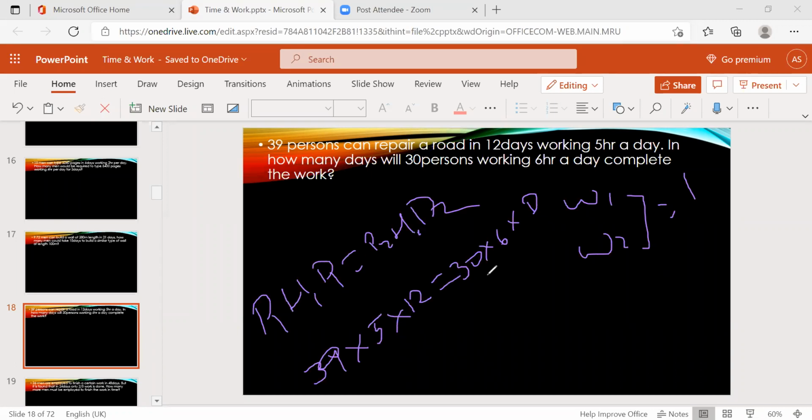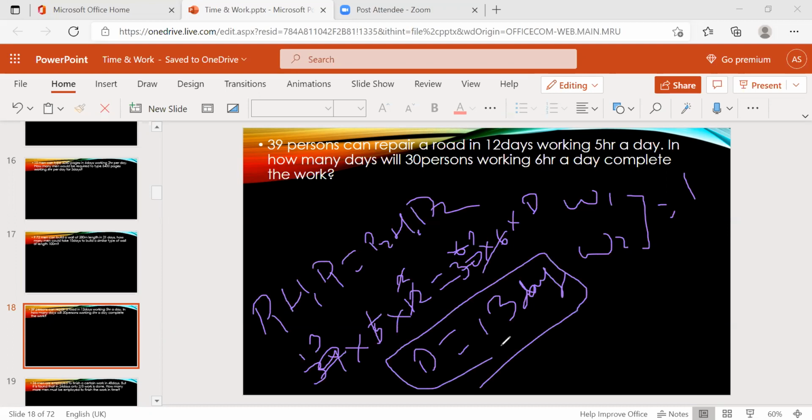Just cancel this. 6 ones, 6 twos, 5 ones, 5 sixes, 2 ones, 2 threes, and 30. So D equal to 30. In 30 days, 30% will complete the work for working 6 hours a day, right?